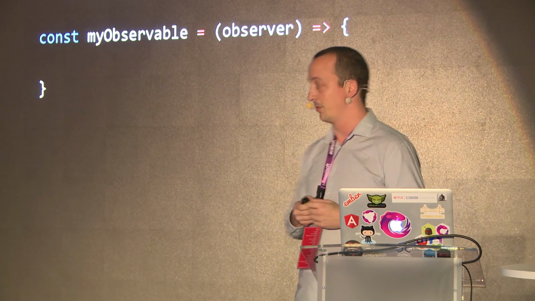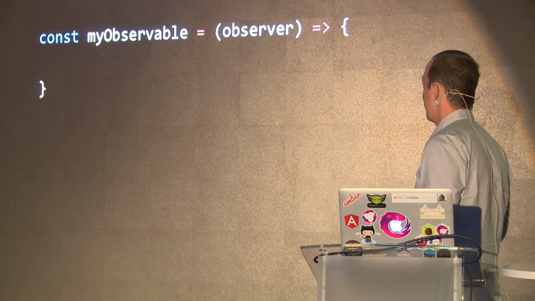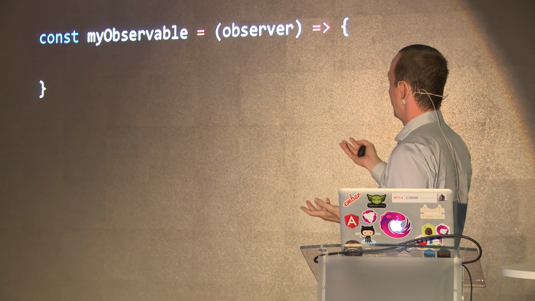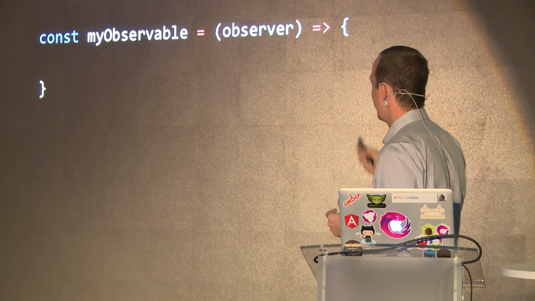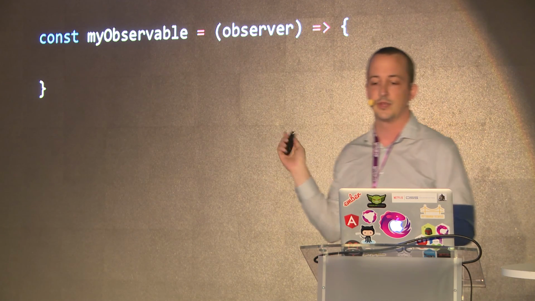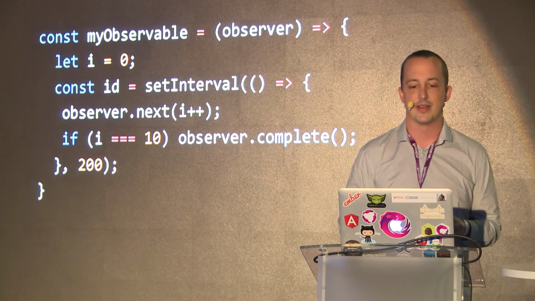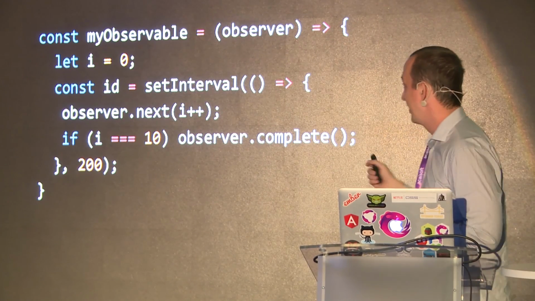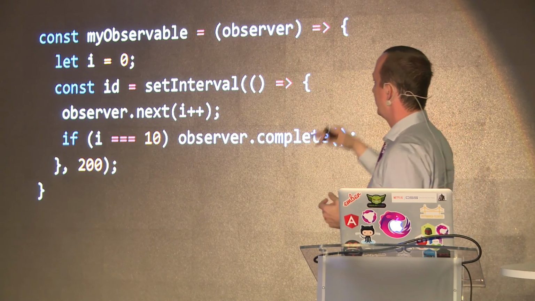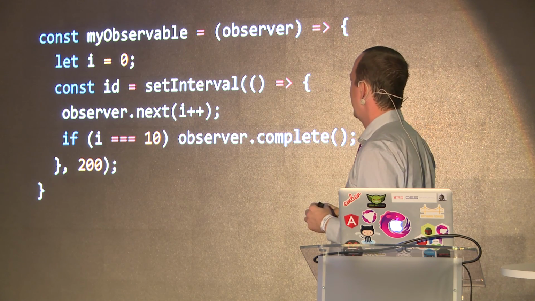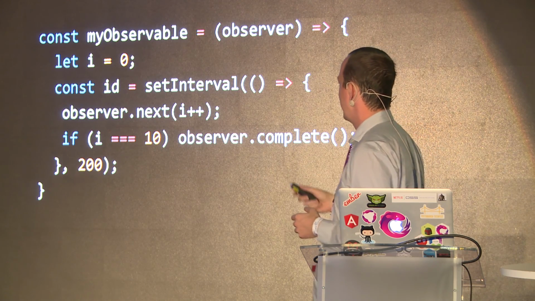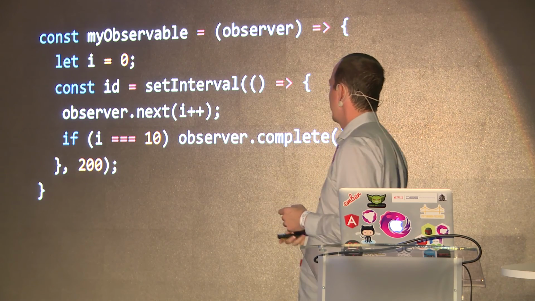And I'll prove it to you. This is an observable. An observable is a function that gives you an observer. So it's a function that takes an observer. That's an observable. And you do things with the observer inside that function, like call a few methods on it. So in here, I've got an observable that's going to set up an interval and next out 10 numbers, starting with 0 and ending with 9, before it completes.